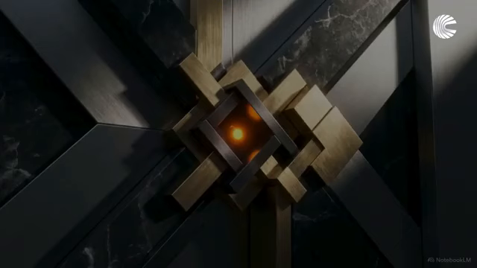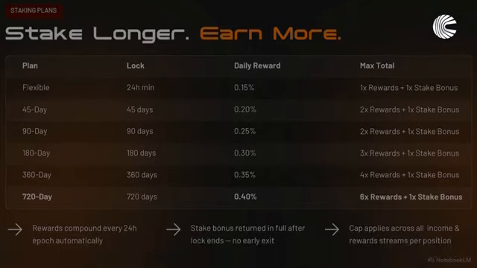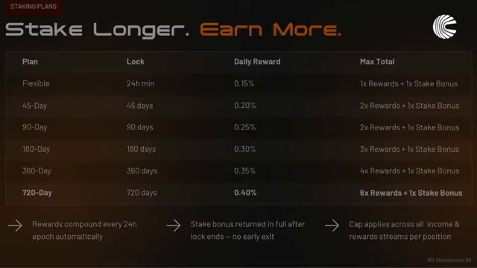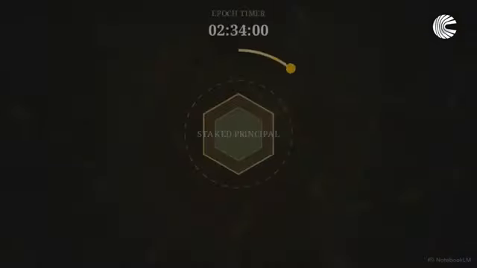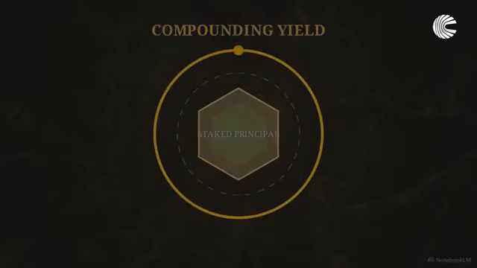Users interface with this external revenue through a precise, lock-based staking system. This table outlines the core staking plans. Time committed translates directly to yield. At the bottom row, the maximum 720-day lock generates a 0.40% daily reward and caps out at 6 times the max total. These rewards process autonomously, calculating and compounding at the conclusion of every 24-hour epoch.